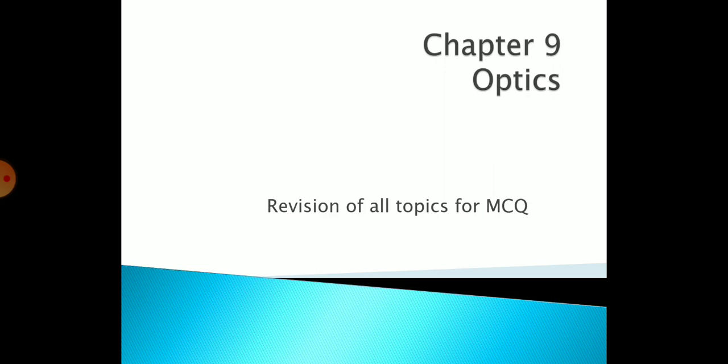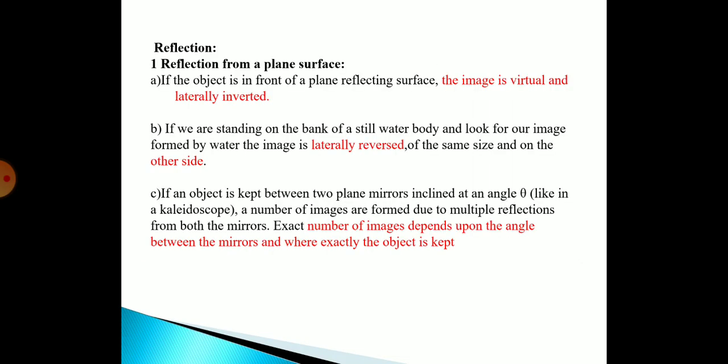In simple words, light consists of energy carriers, photons, guided by the rules of electromagnetic waves. Then, reflection from a plane surface.